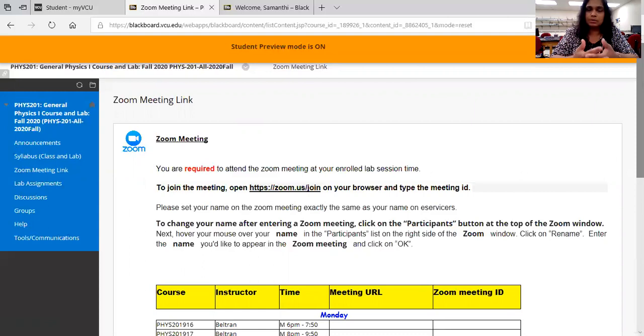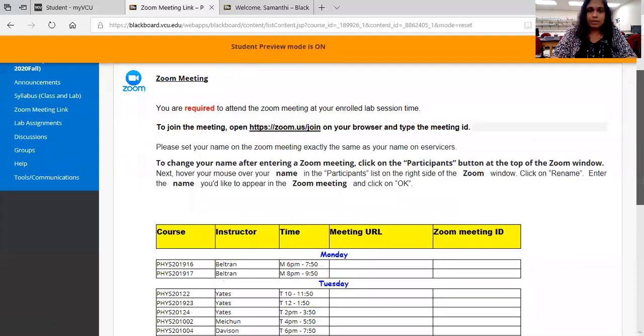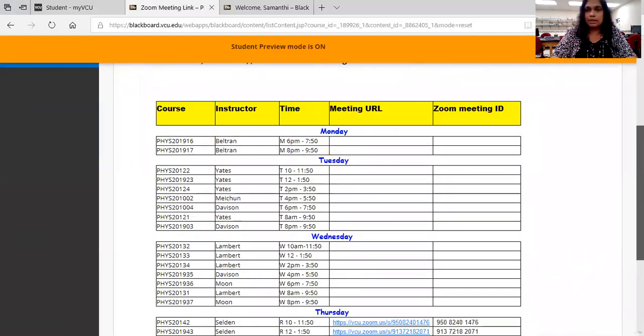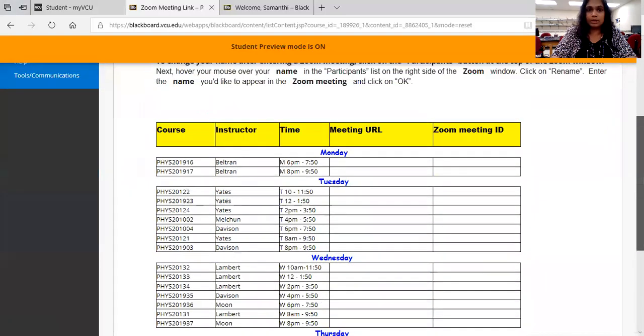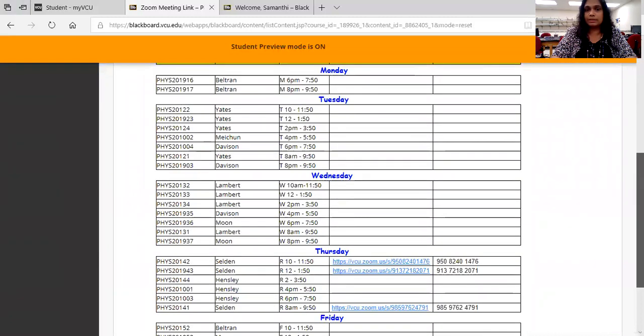This coming week, that's the week of August 24th, we are looking forward to seeing you in your enrolled lab section. If you don't know which section you are enrolled in, check your e-services and you can find the lab section number. From there, you can find out what time your class meets, and over here at the Zoom meeting link you can find the class section, the instructor's name, the time it meets, the URL for the Zoom meeting, and also the meeting ID if you need it.